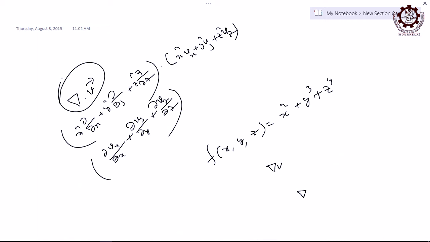Remember, all the time when you are telling divergence, gradient, curl, they are always associated with a point in the field, otherwise they have no meaning. Like gradient, I told you, at a point, similarly divergence at a point, curl at a point. Then what is the meaning of the divergence of a vector field V at a point? Mathematically you understand now. This is the mathematical representation of the divergence of a vector field V, which has three components V x, V y, V z along the three directions x, y and z respectively. But what is the physical significance? What does it tell?